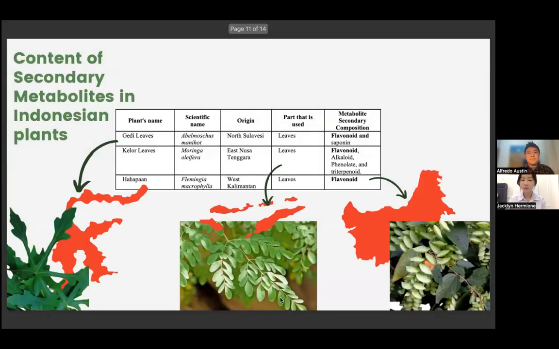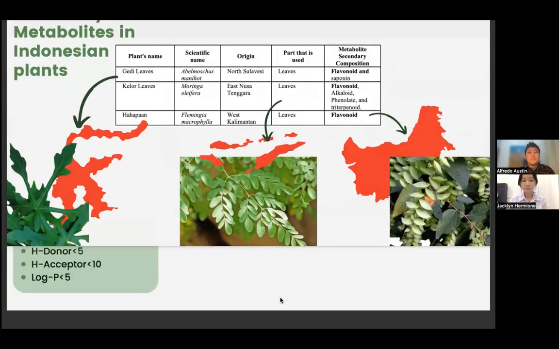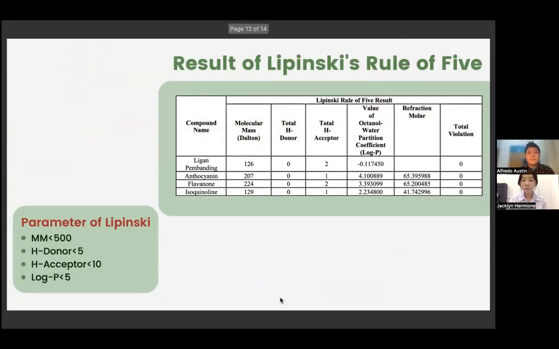These are the plants found in Indonesia that contain flavonoid groups. There are CADD leaves, kelor leaves, and hahapan. And then we proceed by putting anthocyanin and the other 2 best candidates, which are flavanone and isoquinoline, through the Lipinski rule of 5 parameters. These are the parameters that need to be fulfilled in order to be a drug candidate.